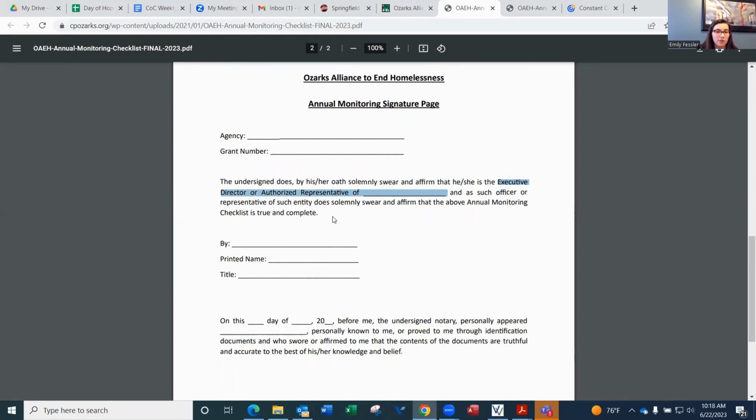Whoever that executive director or authorized representative of your agency is, which cannot be the same person who signs off on page 1, they will go ahead and sign on this line. They will print their name here, and then they will indicate what their formal title is, if they are an executive director, a program director, or something of that nature.